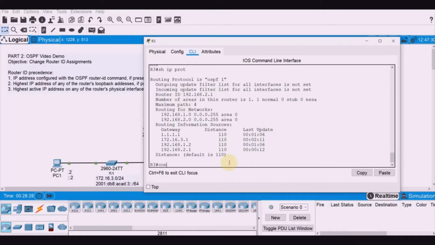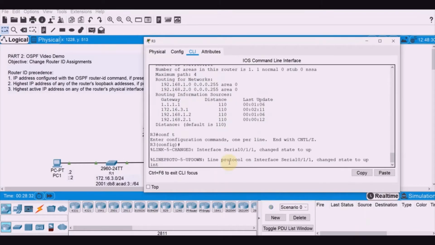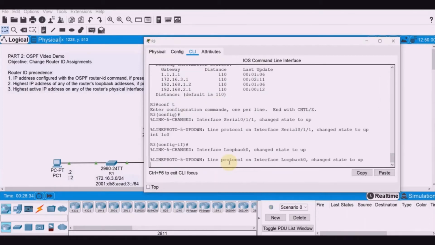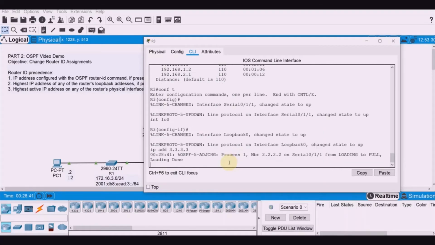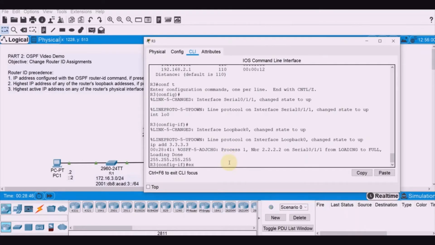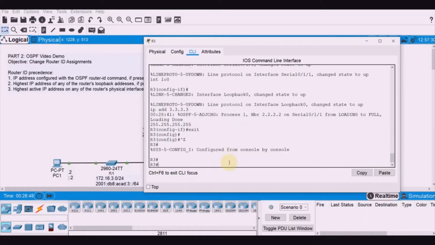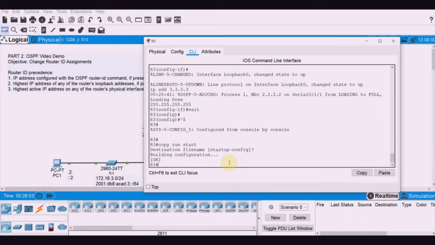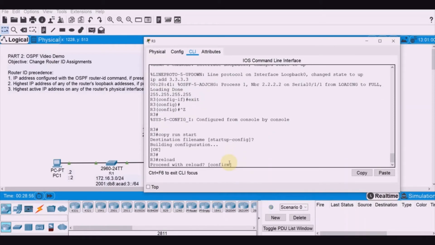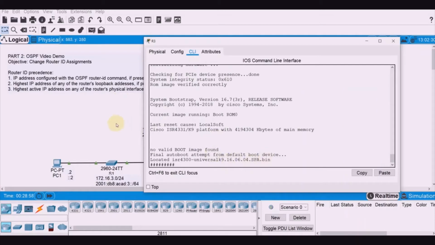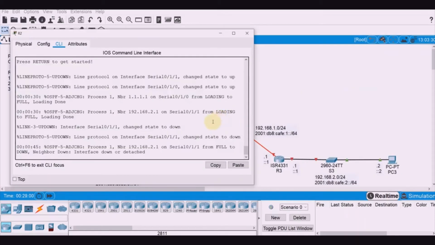Let us create the loopback here. Configure terminal, interface loopback 0. Say this is the IP address 3.3.3.3, with mask 255.255.255.255. Right. So let us copy run start, save it, and reload.